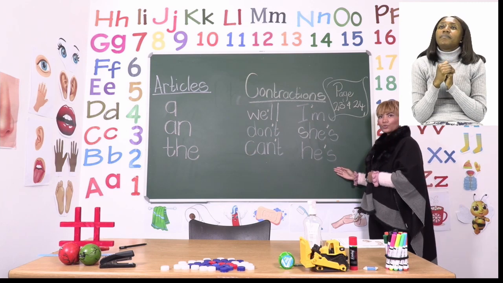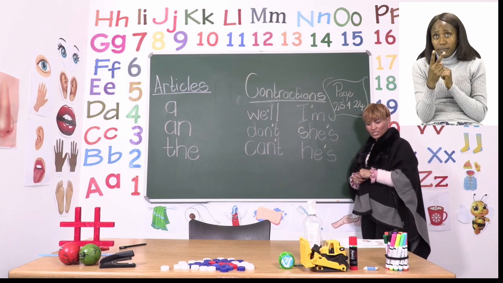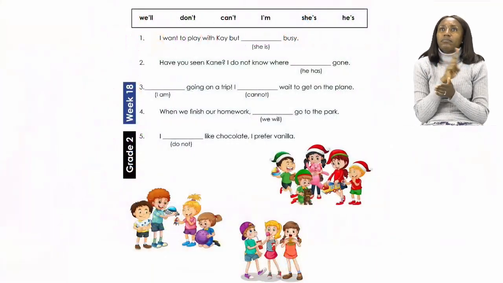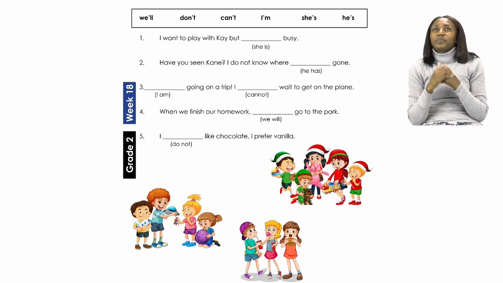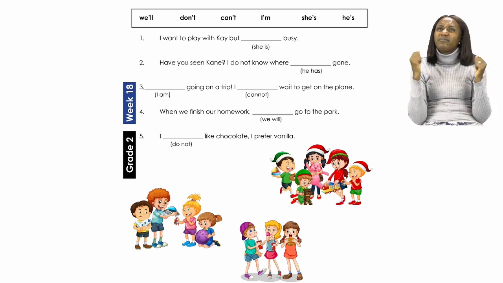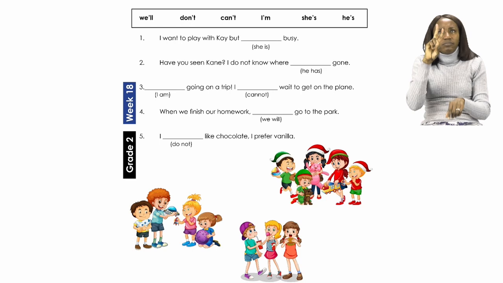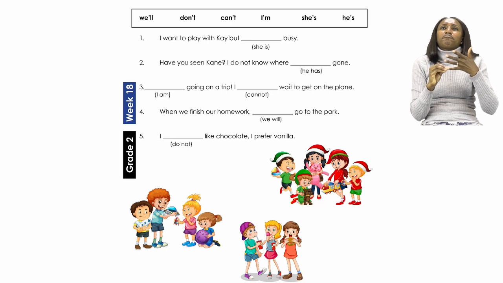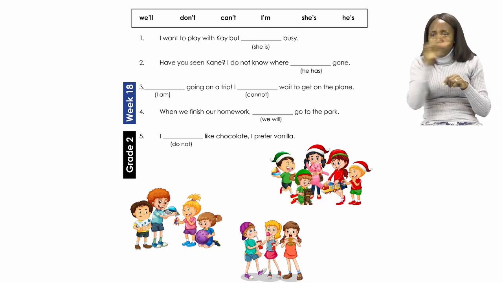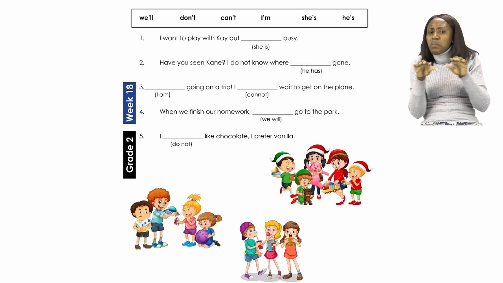Okay, so you can have a look at these contraction words again, and then in the activity in the booklet on page 24, it says, write the correct contraction to finish the sentence. So that means we need to use one of these contractions to complete the sentence. So you have to read the sentences and see which contraction fits best. Okay, I am going to do the second one with you, and then you will do the rest.